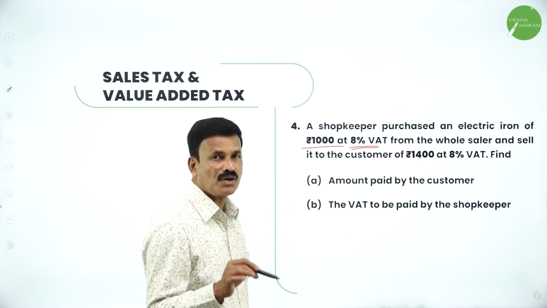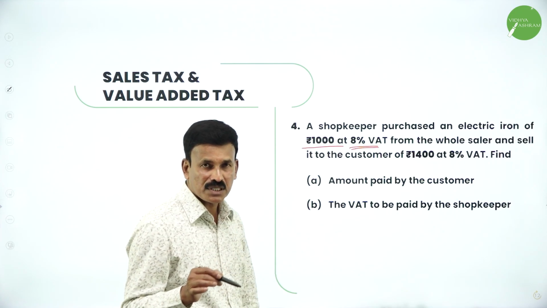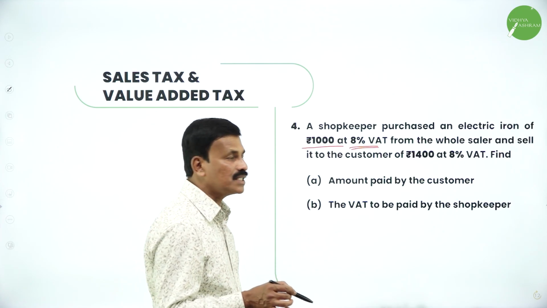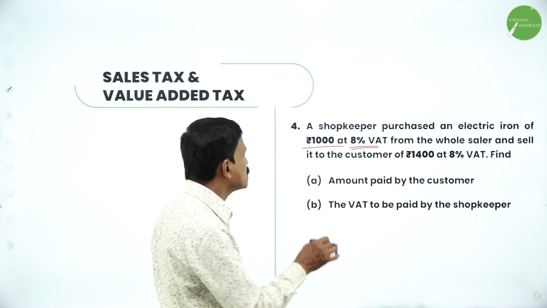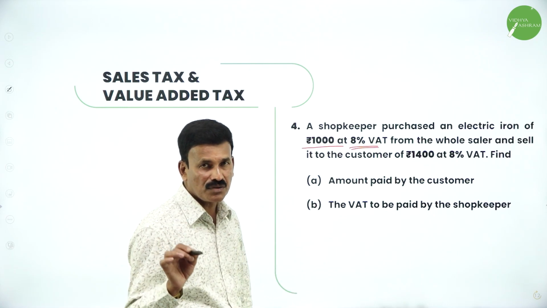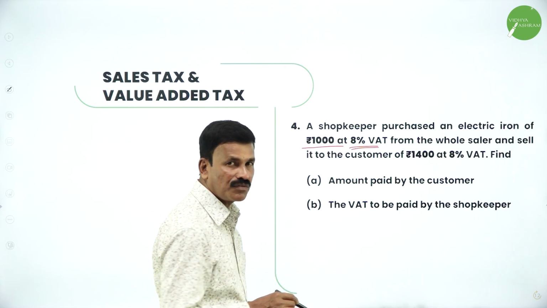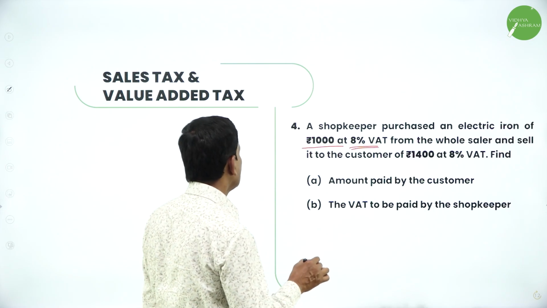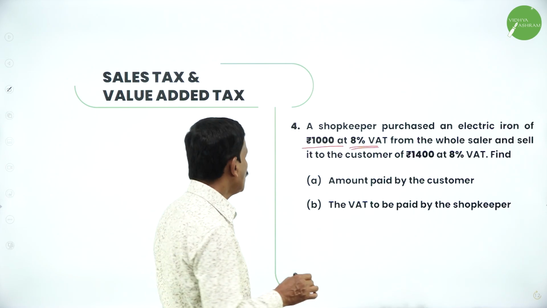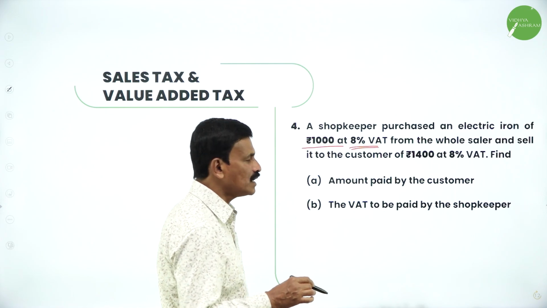So you will purchase for 1000 by paying 8% VAT. Again you will sell the same iron box to the customer for 1400 at a VAT of 8%. Find the amount paid by the customer and the VAT to be paid by the shopkeeper.